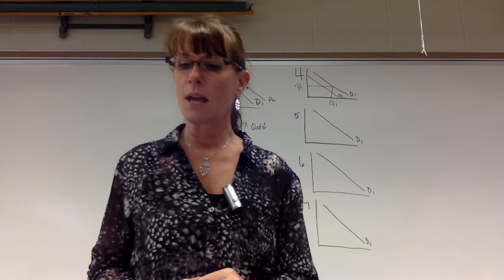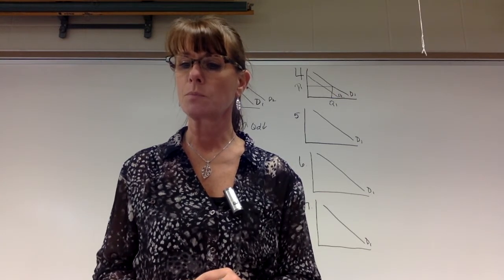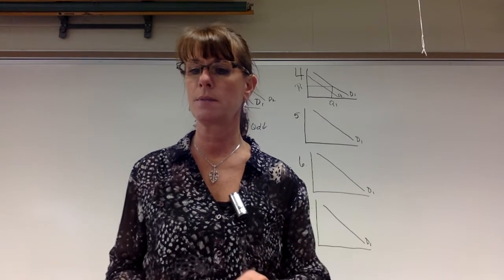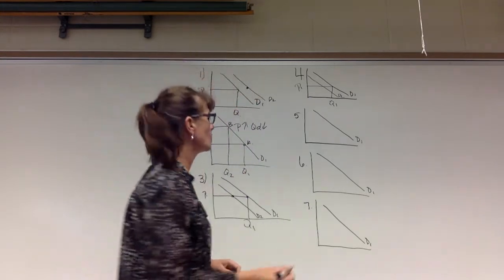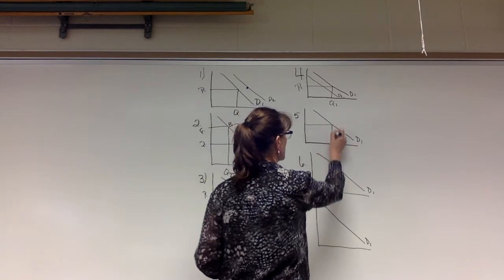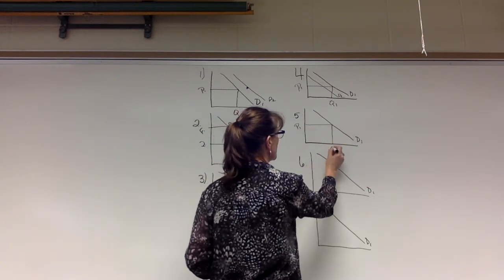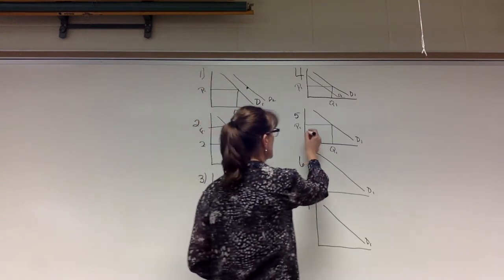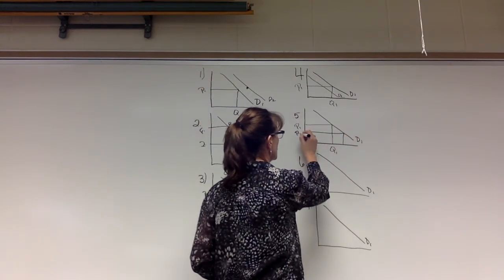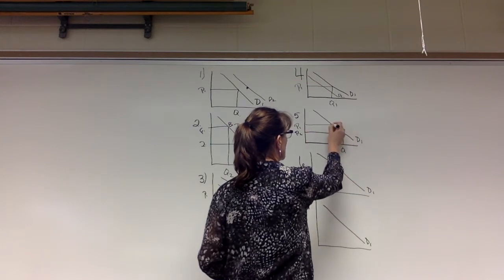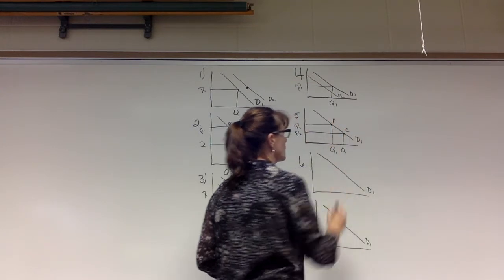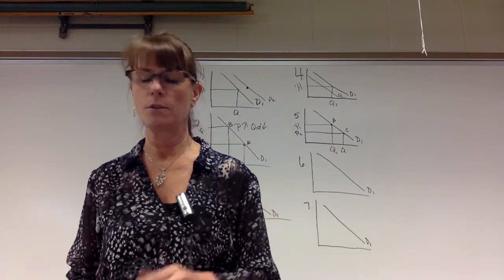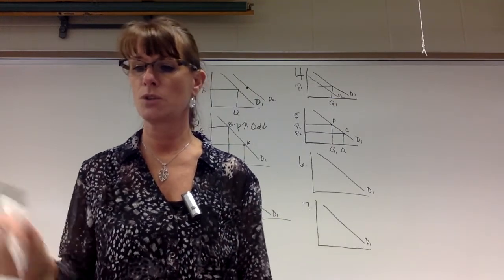The local arcade reduces the price per game from $1.25 to 50 cents. What will happen to the demand for video games? All we're doing here is taking the price, our original one, and it says that the price is going from $1.25 to 50 cents. So we're lowering the price. We haven't changed anything else. We're going from point A to point C. We're moving on the same curve. We're doing number 5. Our answer is D.